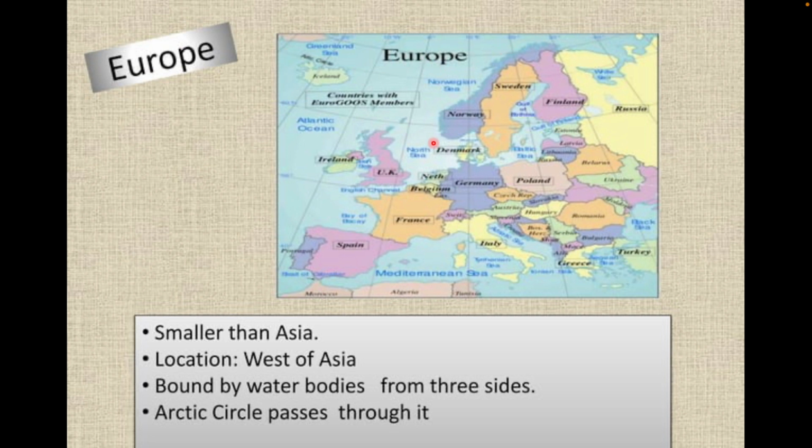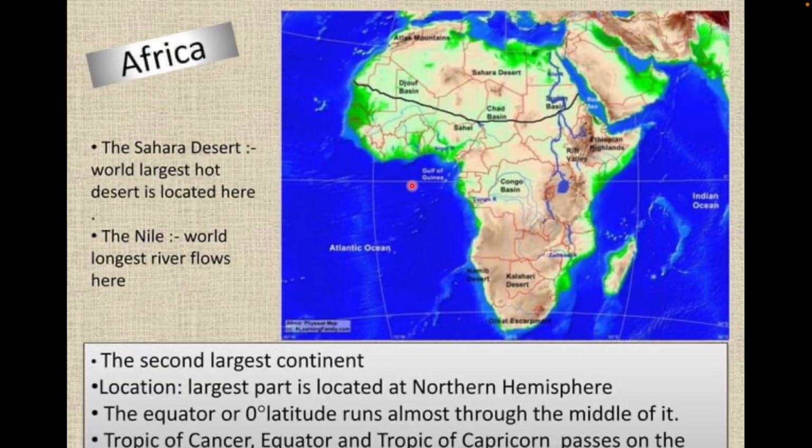So from these 3 sides, it is covered by the water. Arctic Circle also passes through it. Okay. Next is Africa, a very interesting continent. Abundance of natural resources, but still comes under the poverty line due to its geographical location. All the 3 lines, Capricorn, Cancer, and Equator, pass through Africa.